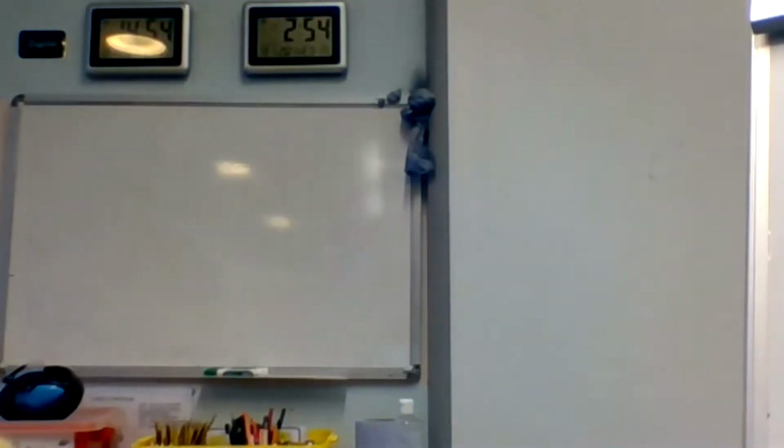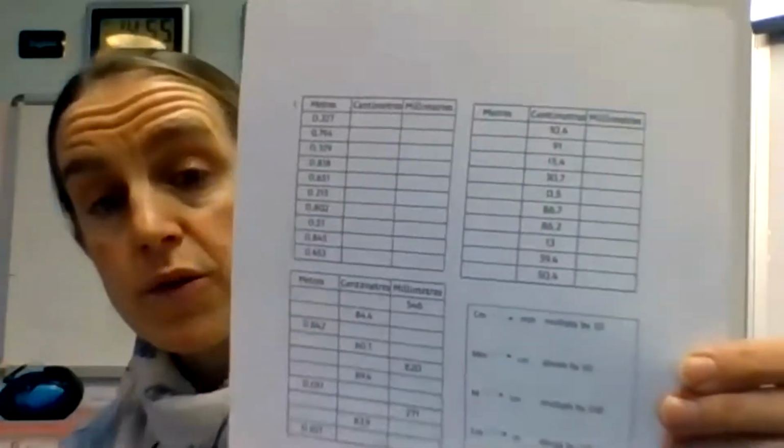Okay, and if you are in pentagons, it's labelled pentagons in the Wednesday work folder, but you've got lots and lots of conversions to do, from centimetres to millimetres, millimetres to centimetres, centimetres to metres, and metres to centimetres. Remembering your conversion. And finally, hexagons, you have got some tables there that you also need to do the conversions on.